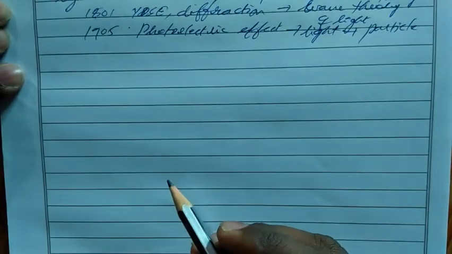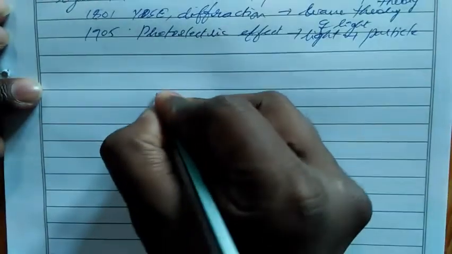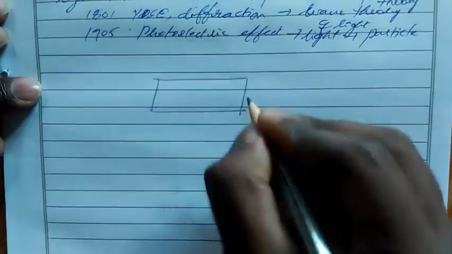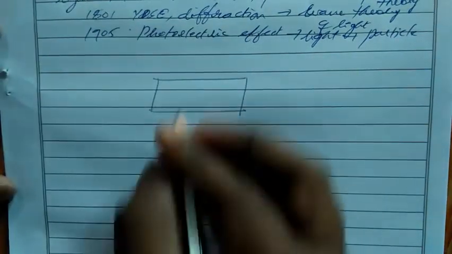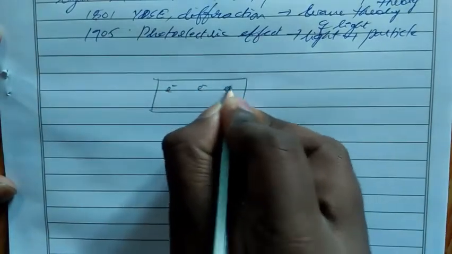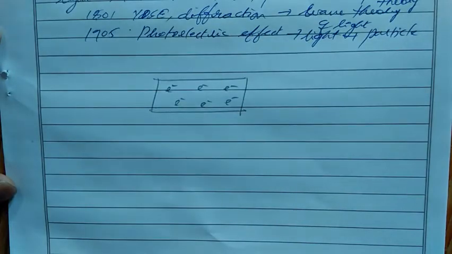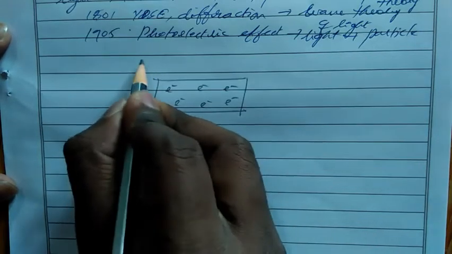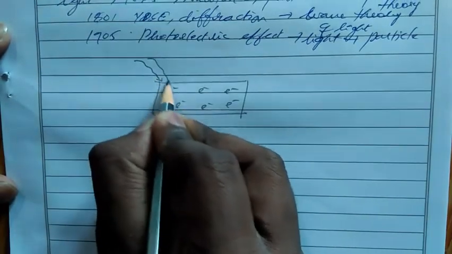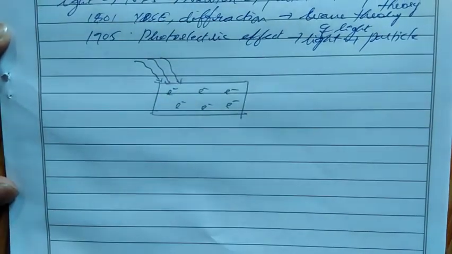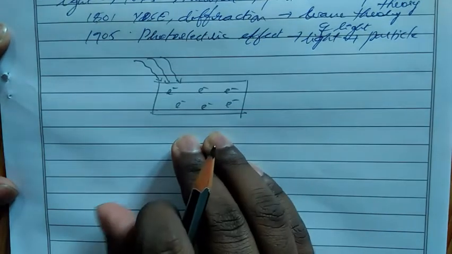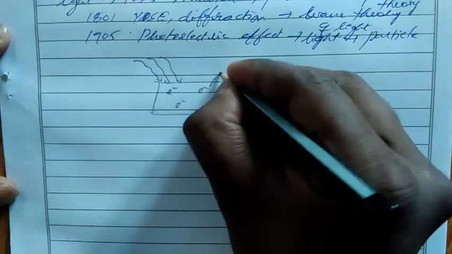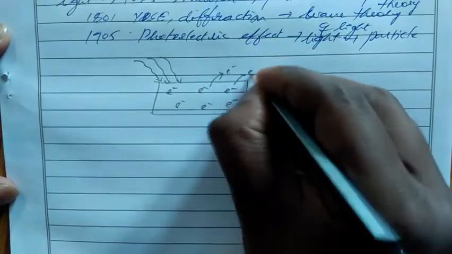So the next topic is the photoelectric effect. We have a metal surface which has a lot of free electrons. Free electrons means the electrons which are in the outermost shell, which we can easily make come out from the atom. So when light rays fall on the free electrons, what will happen? These electrons will be ejected from the metal. So these electrons will come out from the metal.